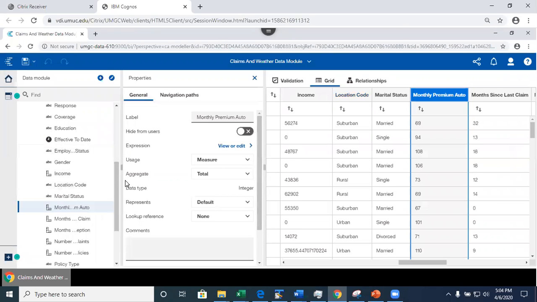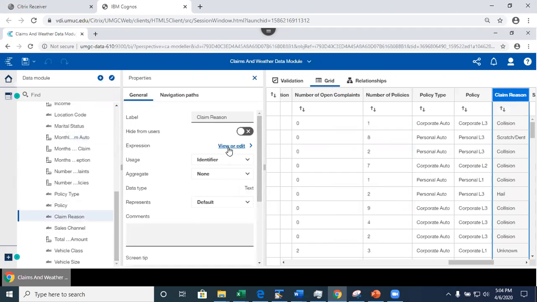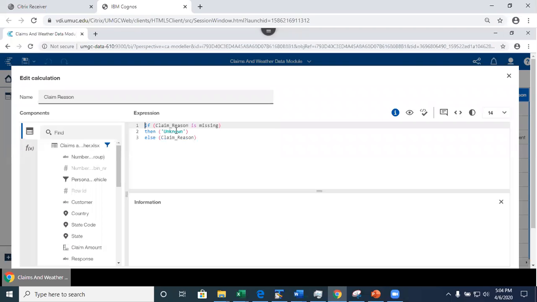Then there was at least one categorical variable that has missing values. So what I did was I said this, if a claim reason is missing, I want to set it to unknown. Basically what I'm doing here, I'm coding the missing value as an unknown, right? Otherwise, I'm going to keep it as is. So this is my handling of missing values in here.